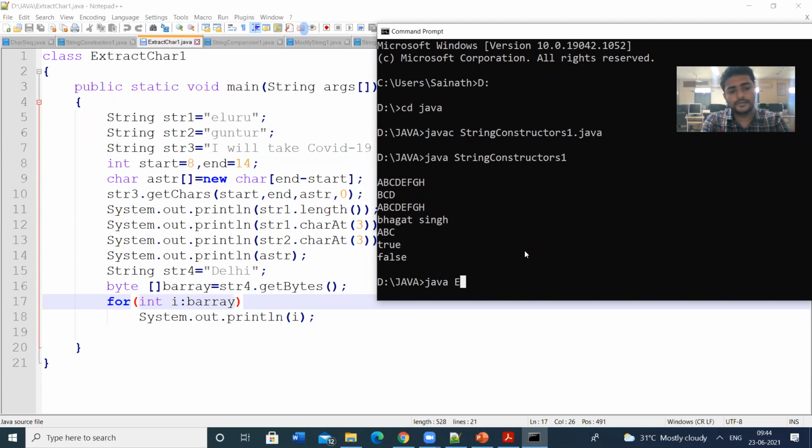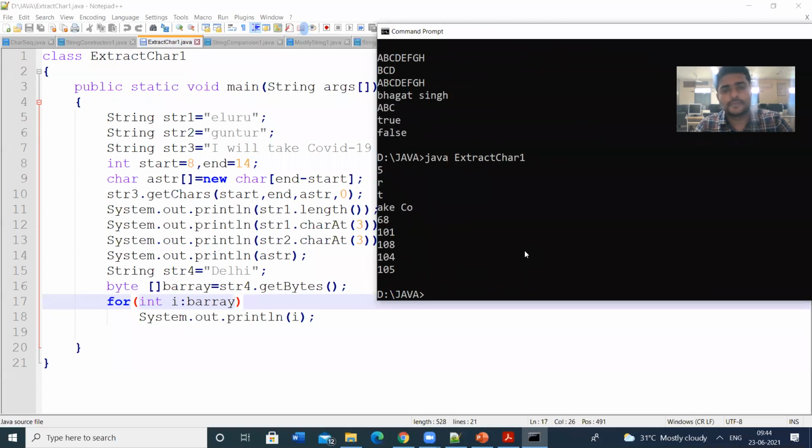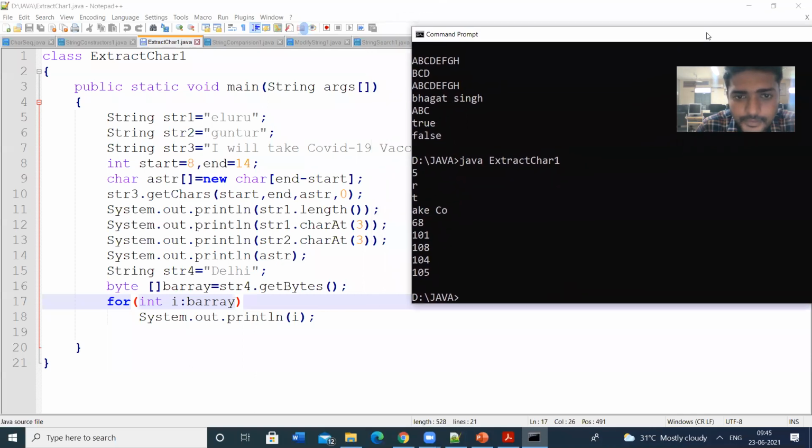Java, extract char 1. So let us check this one. The first printf is str1.length. So str1.length: 1, 2, 3, 4, 5, Eluru. str1 means Eluru. So the length is 5.